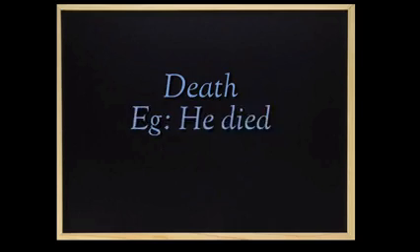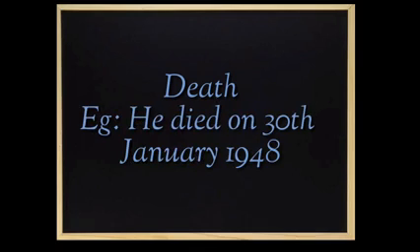Then moving on, last hint, that is death. There also you can use either he or she, or died or passed away. So here he is a male, so we are using he died on 30th January 1948. Clear?